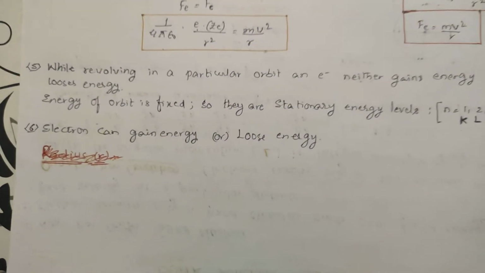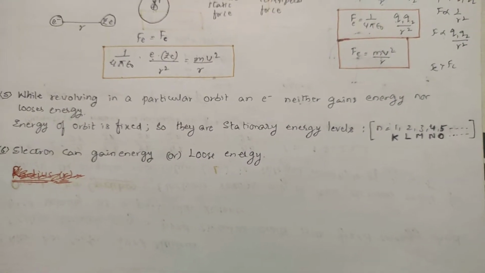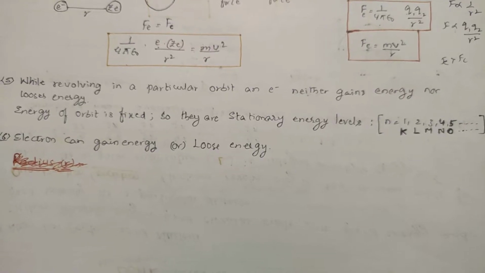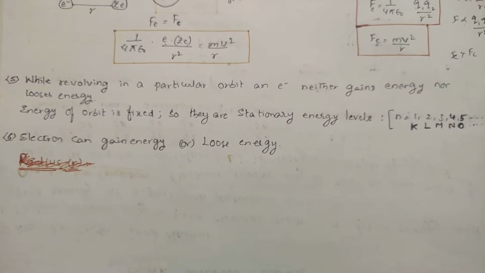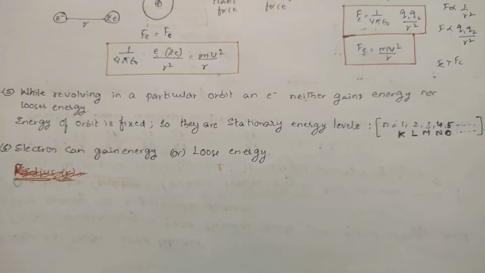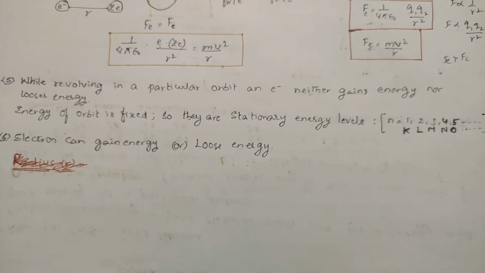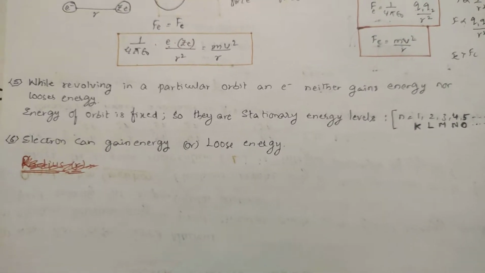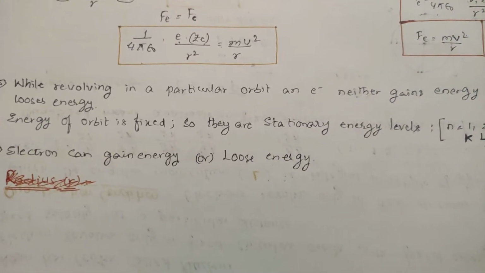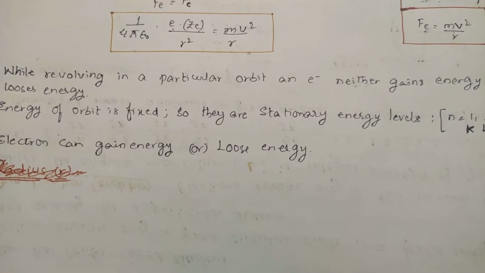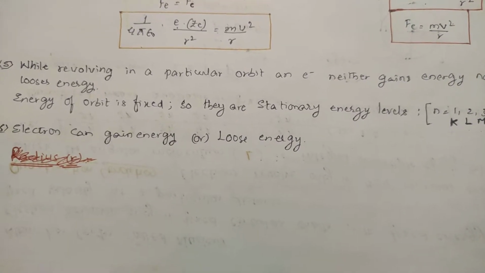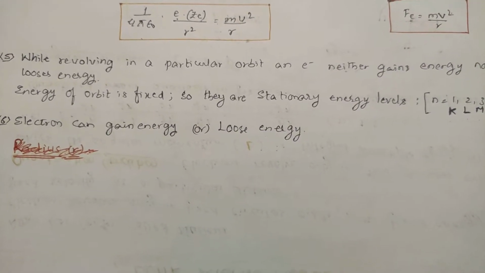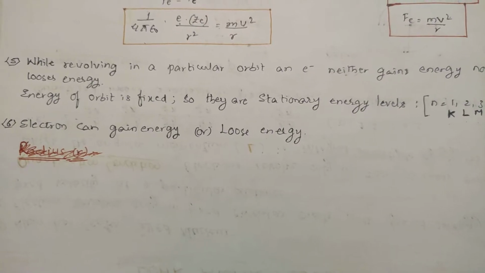The next point he is telling is that while revolving in a particular orbit, the electron neither gains energy nor loses energy. That is what we said in the second point itself. It will have a fixed amount of energy. The energy of the orbit is fixed, so those are called stationary orbits or stationary energy levels. Whenever the electron is in a particular orbit, its energy is fixed.